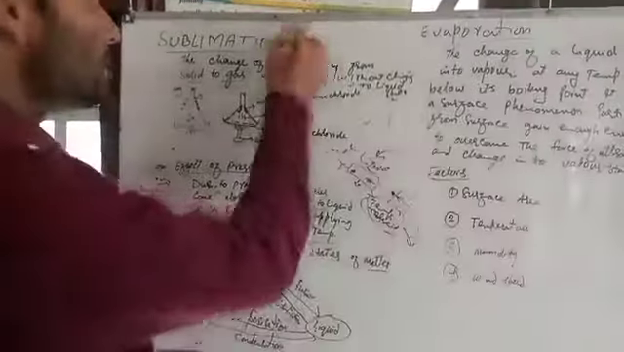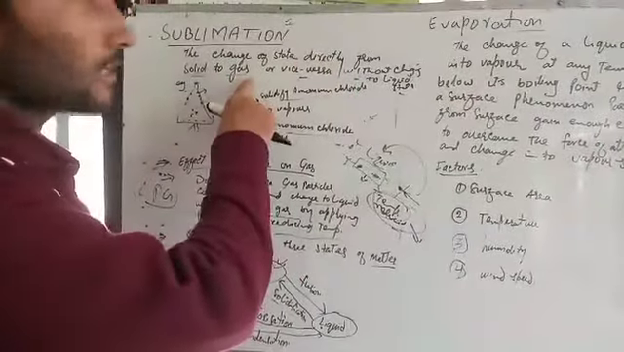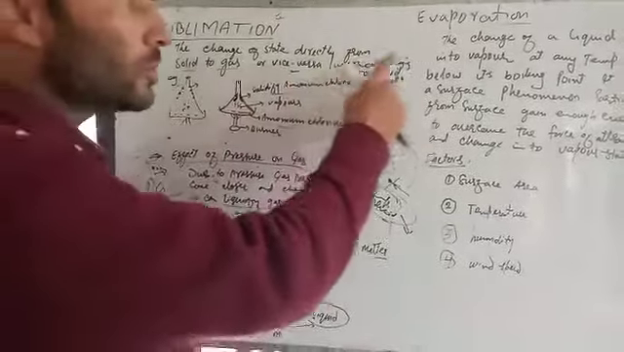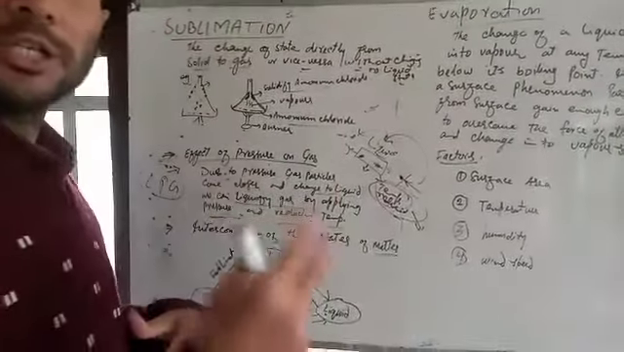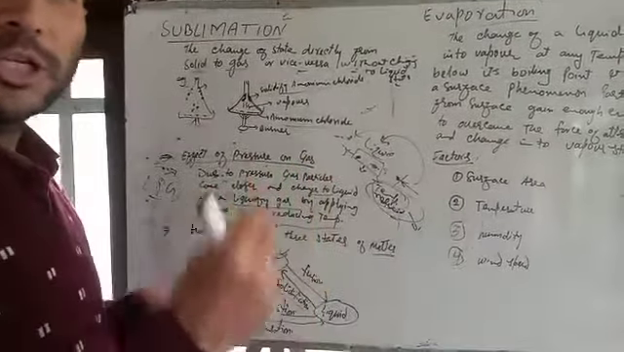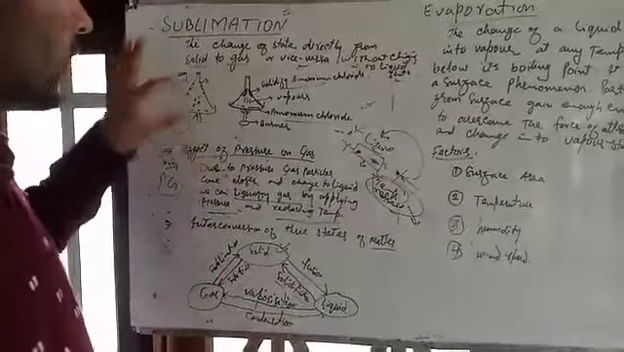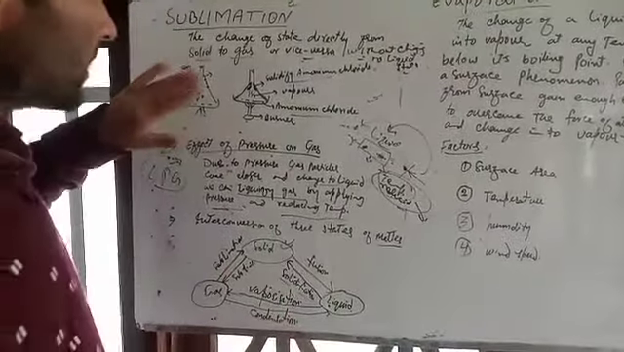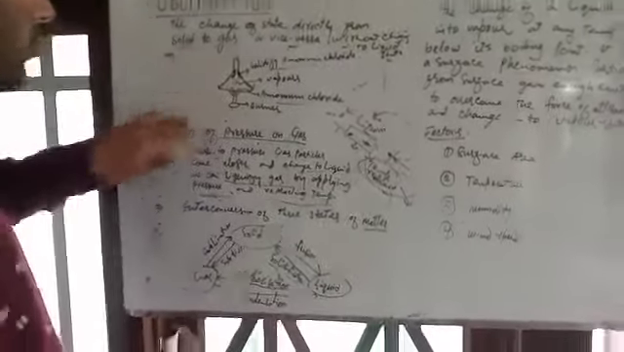Sublimation. What is sublimation? Sublimation is the change of state directly from solid to gas, or vice versa, without change into liquid state. That means when a solid directly changes into gaseous state on application of heat without changing into liquid state, it is known as sublimation. We can cite an example here: ammonium chloride is a chemical.